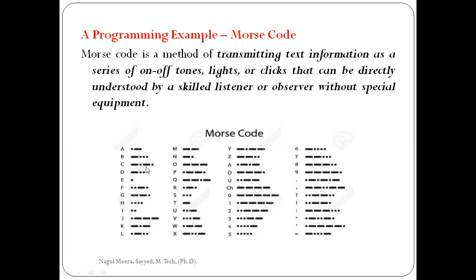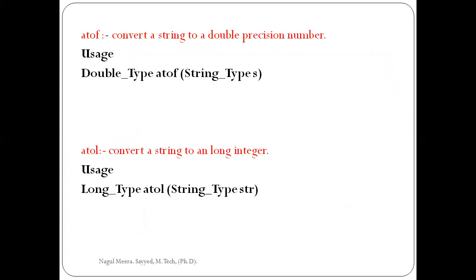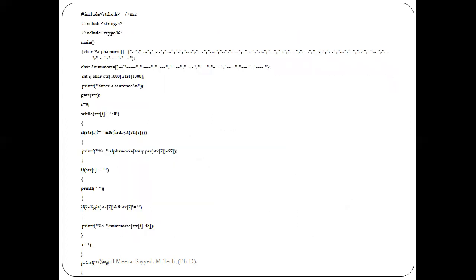So Morse code is nothing but some symbols, something on-off, tones or light, depending upon our given code. Using arrays, we can create some Morse code here.